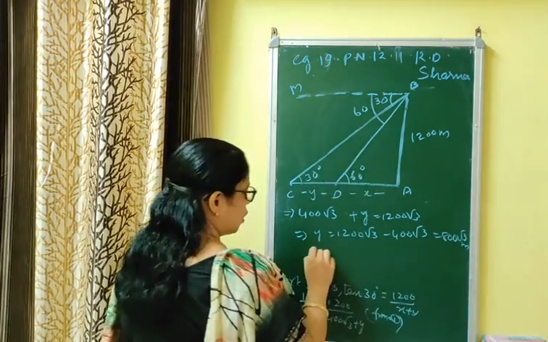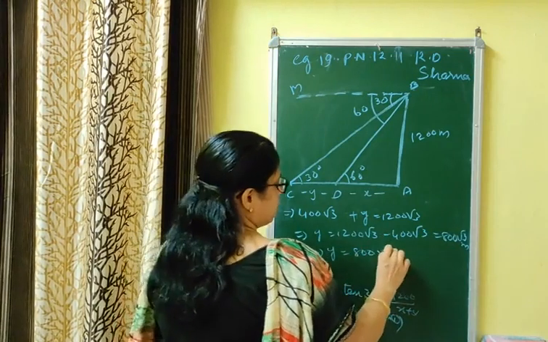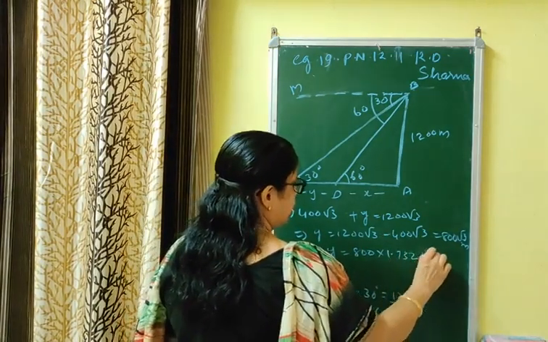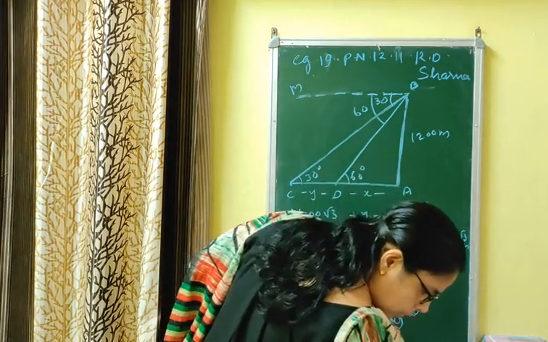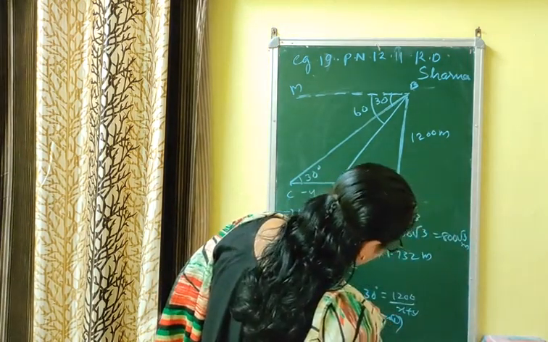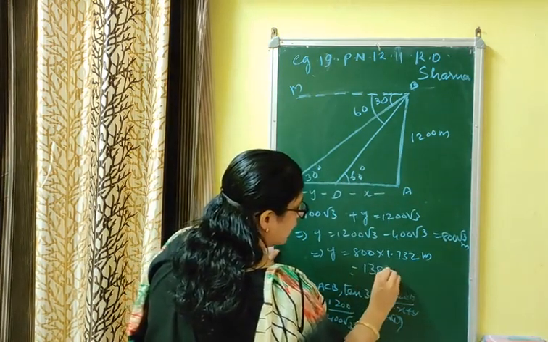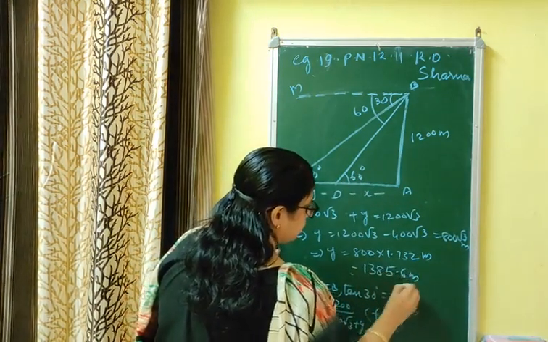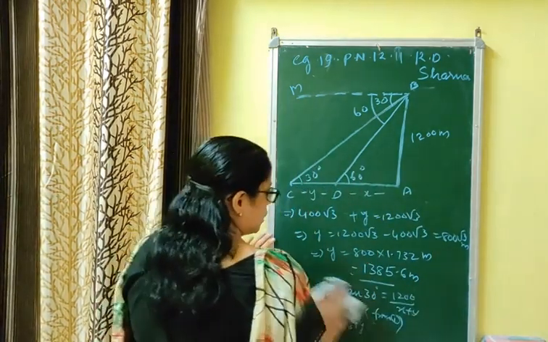But I always suggest you write the value of √3 as 1.732. If you multiply this, let me check, 800 into 1.732 meter, that is 1385.6 meter. Let me check once more. 1385.6 meter. This is the third question.